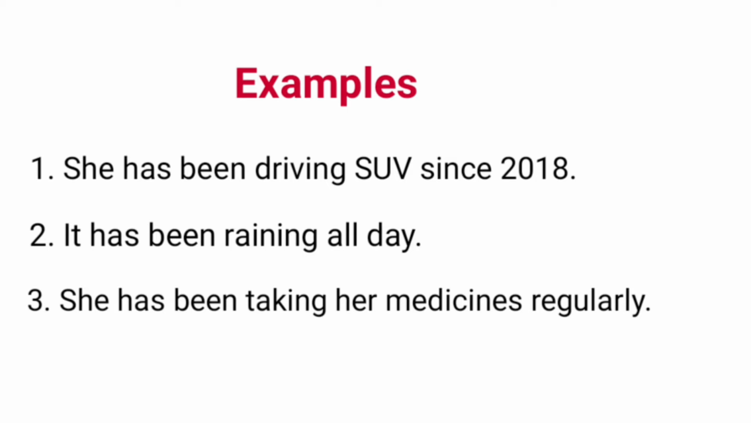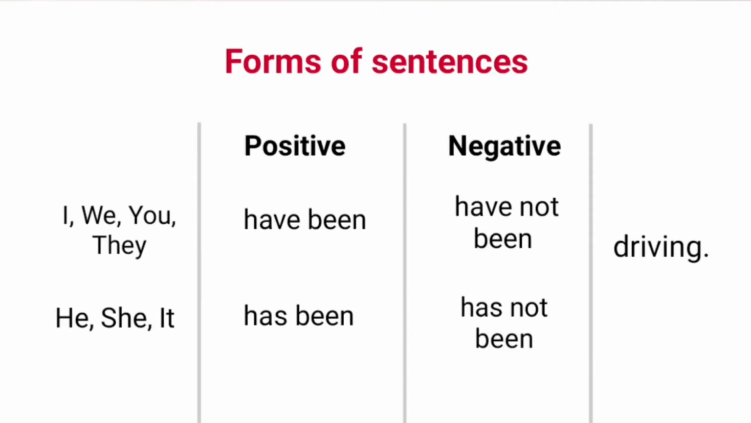Other examples: it has been raining all day. She has been taking her medicines regularly. In these examples, there are continuous actions which started in the past. There are different forms of sentences with this tense.